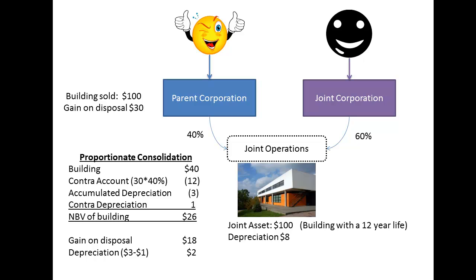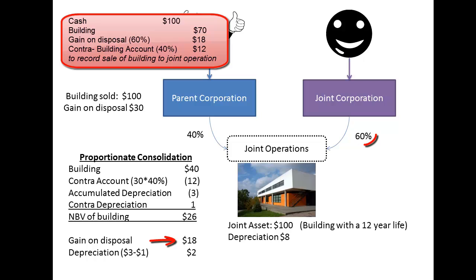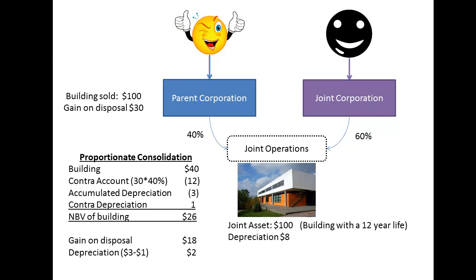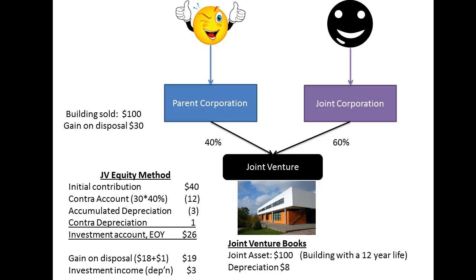And then things start getting interesting. Parent corporation can only recognize the gain to the extent of joint corporation's interest. That is the 60%. So $18,000 becomes a realized gain. The other $12,000 is set up as a contra account against the building account and is amortized against depreciation over the remaining life of the building. Et voila! It's something similar to what we saw when we had a depreciable asset that was sold between affiliated companies.